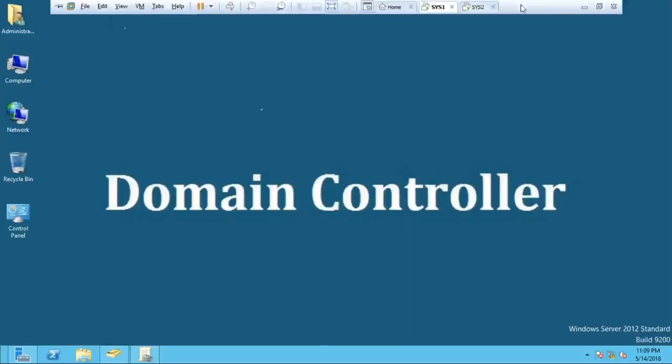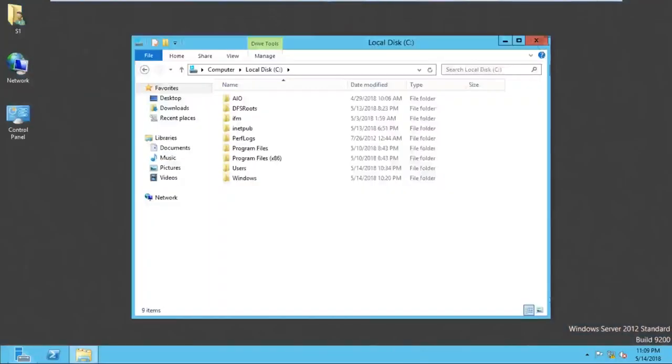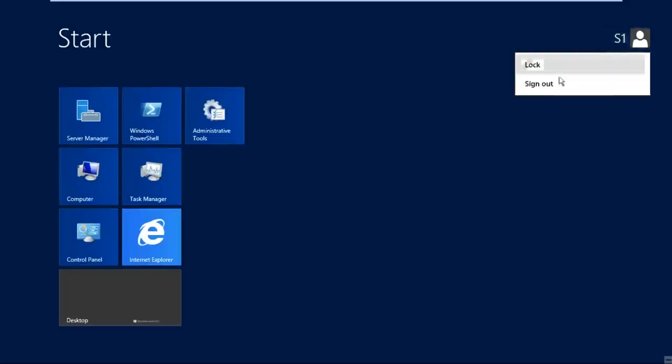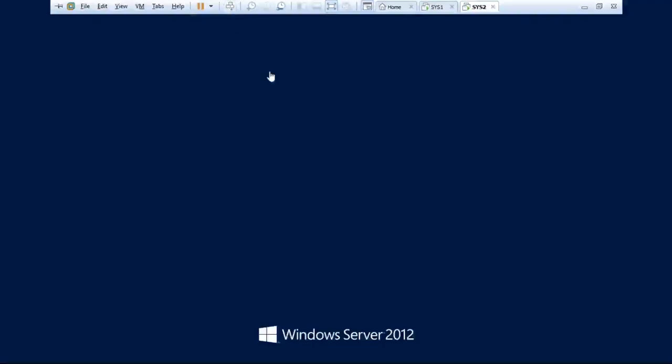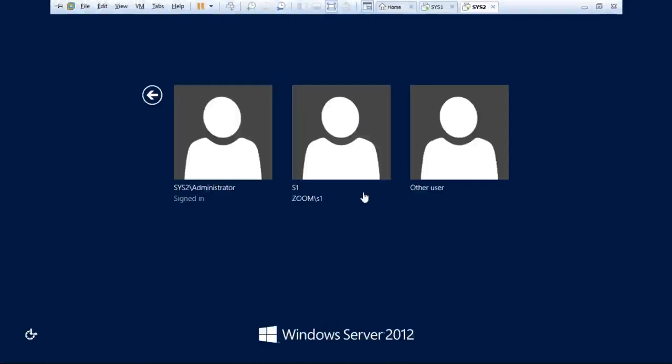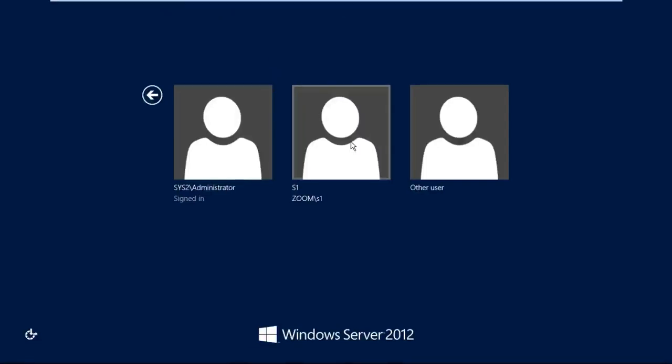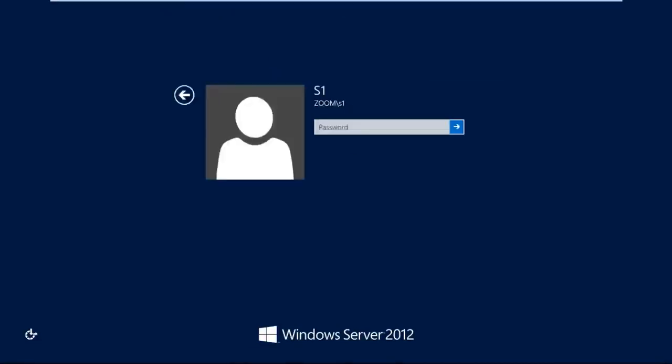Now go to the client machine and check. The user is already working. Tell the user to just sign out, sir, and sign in once again to this machine. So press Ctrl Alt Delete, and go to the S1 user and log in here. S1 belongs to the sales department. Not only S1, you can log in as S2 or as S3. And check on the screen, can you find the computer icon on the desktop or not?